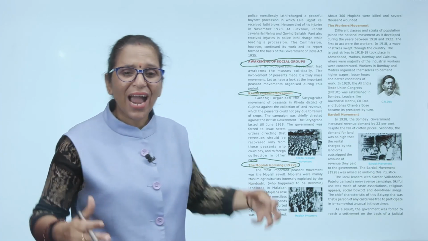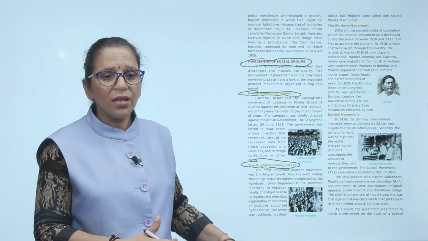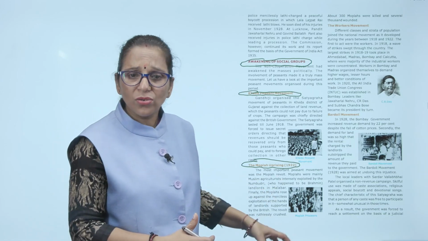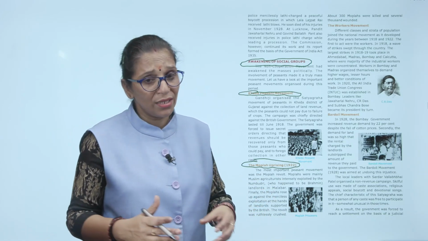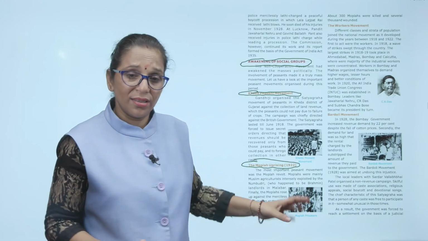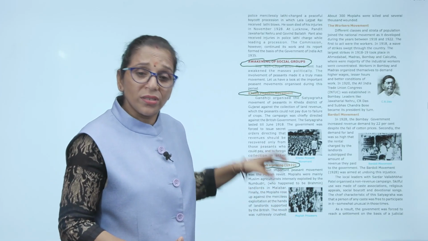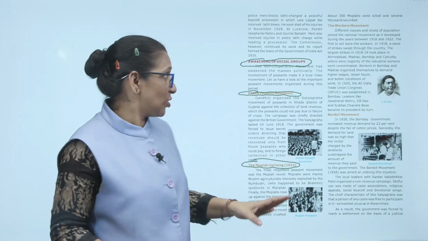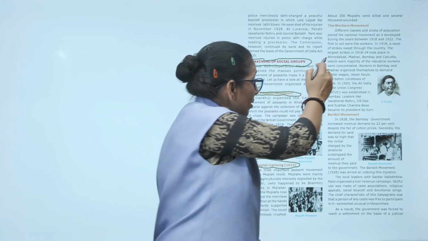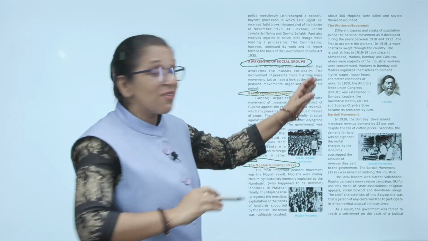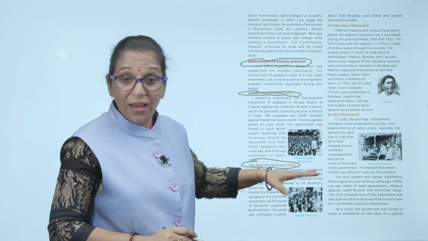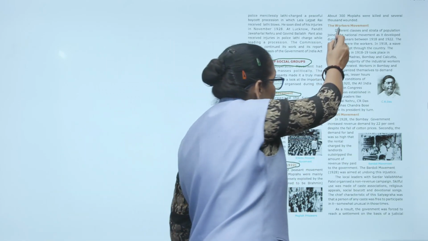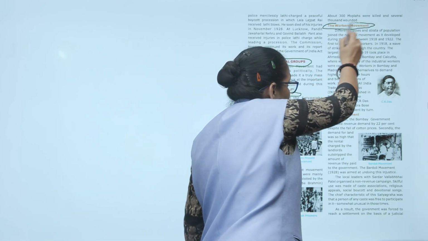They united themselves and revolted against these landlords who were collecting numerous land revenues which they were unable to pay. But their uprising was brutally crushed. Three hundred Moplas were killed and several thousands were wounded. But see, they rebelled.